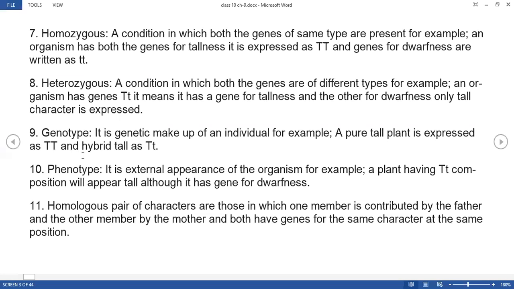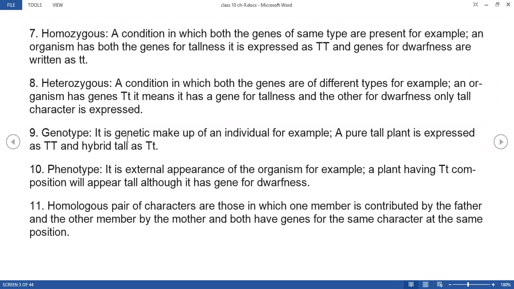Next is the genotype. Now what is genotype? It is the genetic makeup of an individual, right? Whatever genes are present inside an individual, that is known as genotype. The example can be explained as a pure tall plant is expressed as capital T, and a hybrid is expressed as capital T, small t.